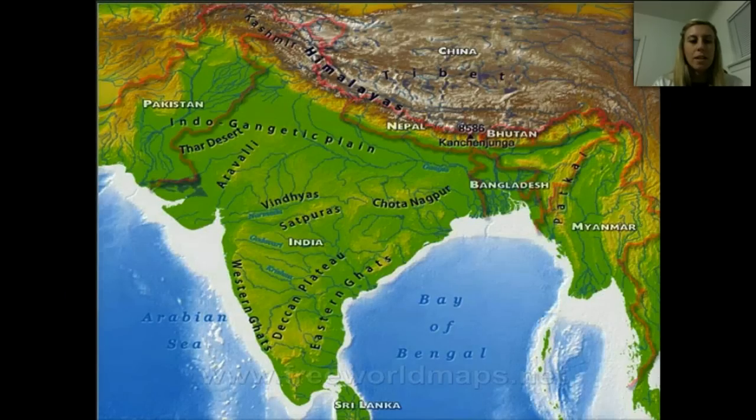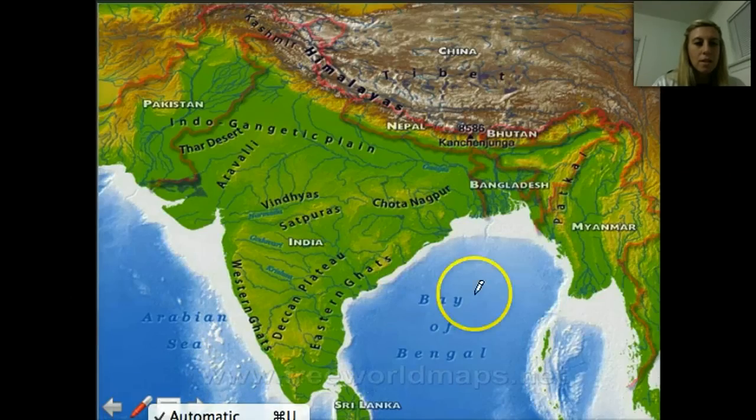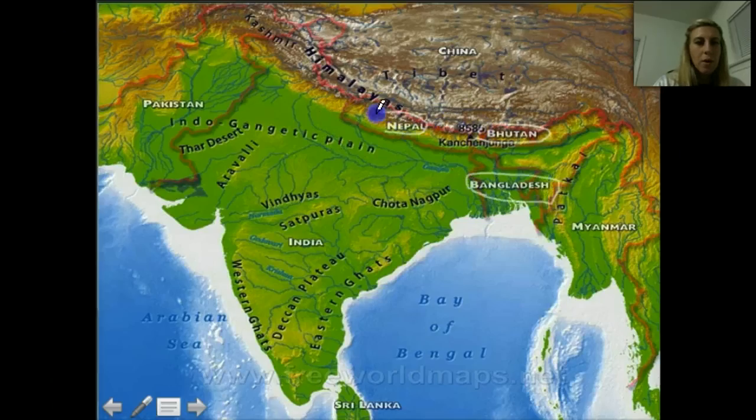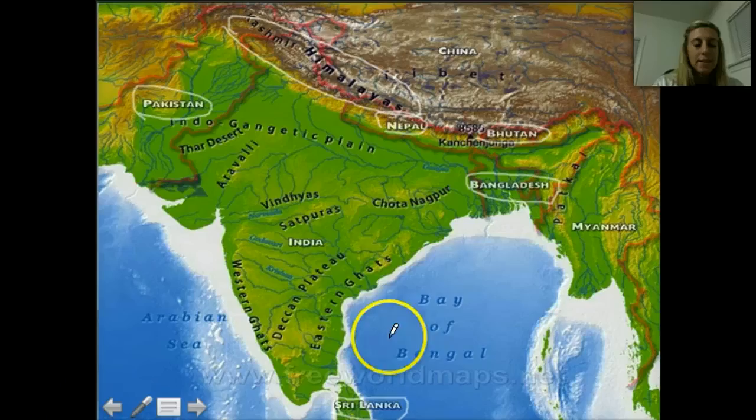Here we have the Indian subcontinent. As I mentioned, other present-day countries such as Bangladesh, Bhutan, Nepal, Pakistan, and Sri Lanka make up the Indian subcontinent. If you look closely at the map, you can see the 3 regions I just mentioned. First, we have the northern mountain range. That includes the Himalayas and the Hindu Kush.